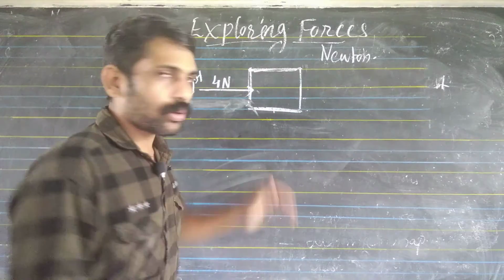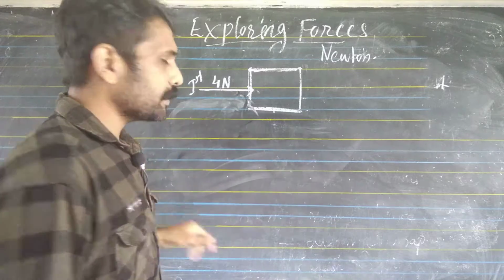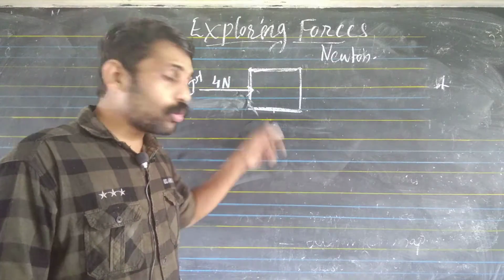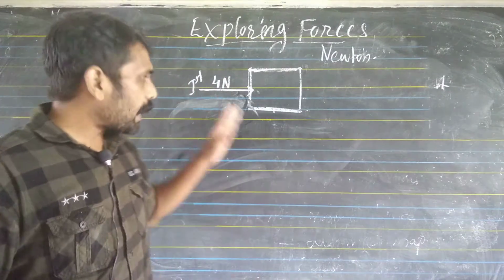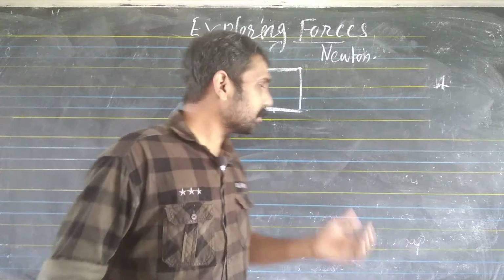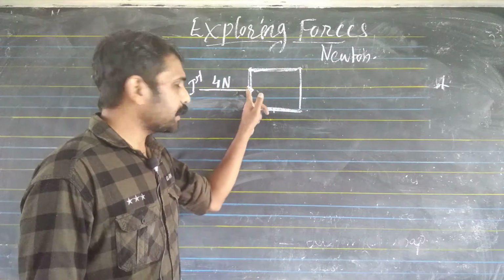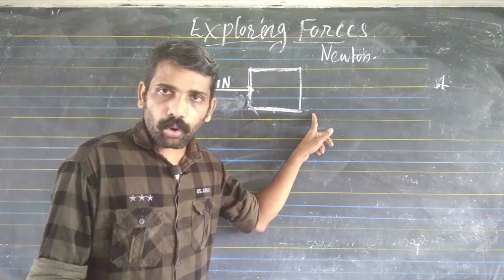Suppose a boy came and wanted to move the box.